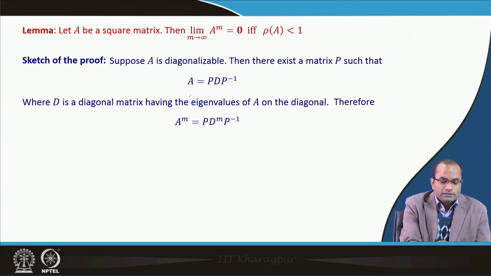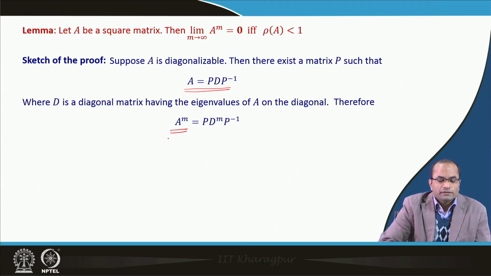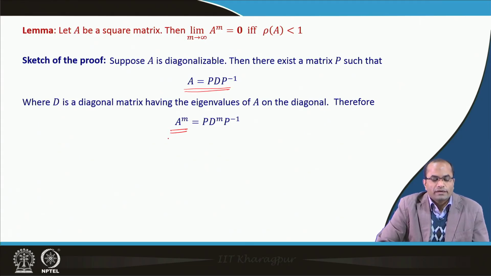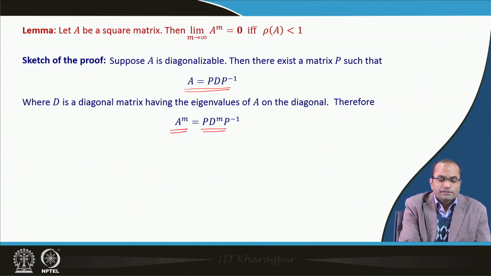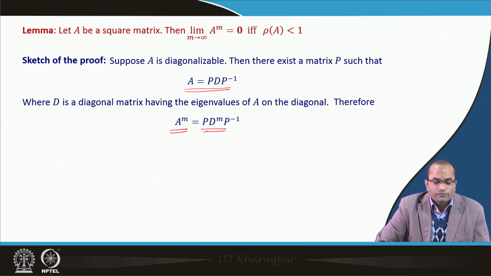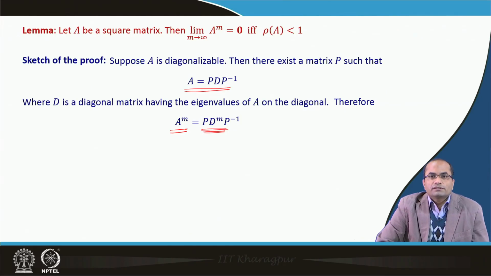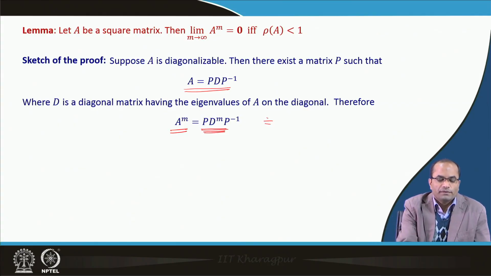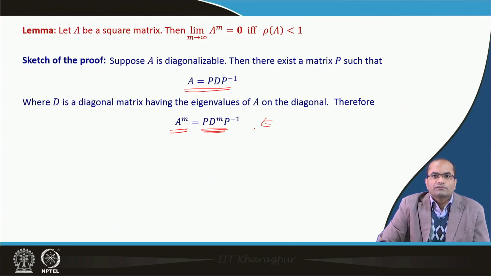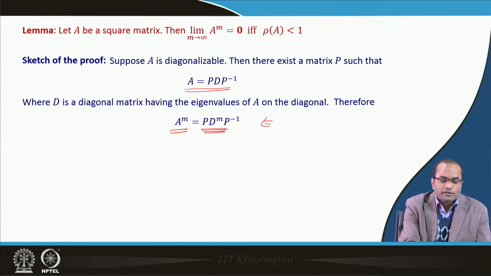If A is P D P inverse, then we can also find the product of A, for instance A power m, and we have seen in the topic of linear algebra in Engineering Mathematics 1 that this product is nothing but P, then the power of D, times P inverse. This is very easy because D is a diagonal matrix, and this is one of the applications of diagonalization, where we can get a very large power of a matrix, because getting D power m is trivial.